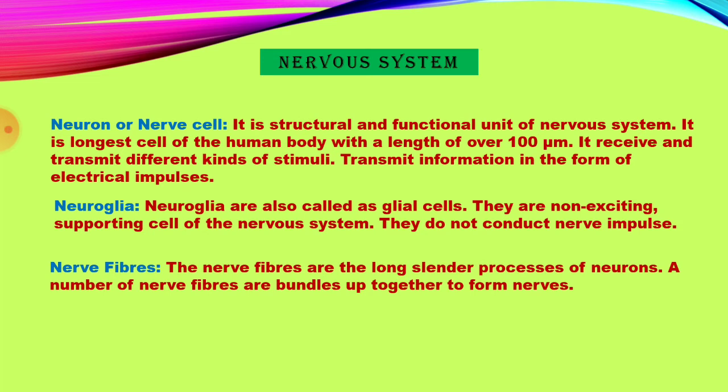Third one, nerve fibers. They are long, slender processes of neurons. Some neurons join together, that is nerve fibers. A number of nerve fibers bundled up together is called a nerve.